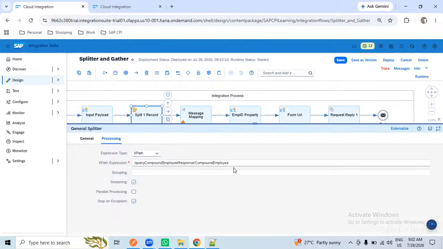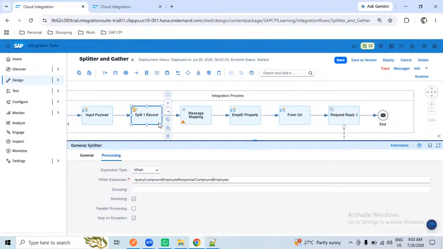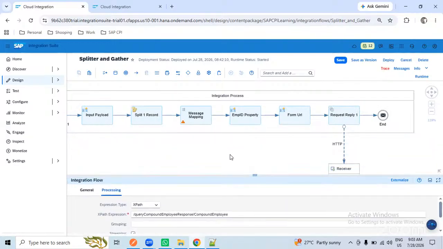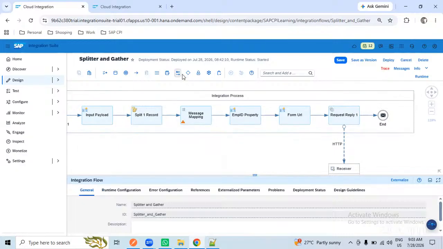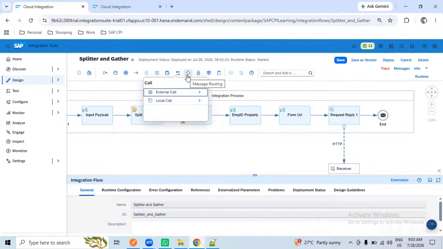The way the stop on exception option is available to us here in the Splitter, a similar functionality we were not having in the other palette functions, sequence, other palette function in Splitter, right?